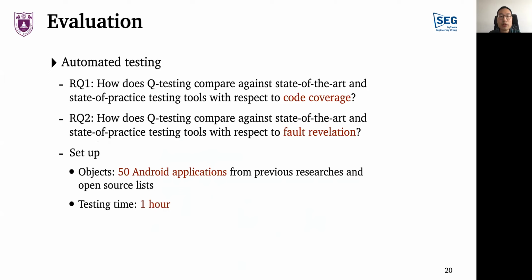The main goal of the experiments is to evaluate the test effects of Q-testing. We compared Q-testing with Monkey, Stoat, and Sapienz for 2 metrics: the code coverage and the number of errors found. We selected 50 apps from the relevant research work and Android app open source lists as experimental objects, and set the test time to 1 hour.